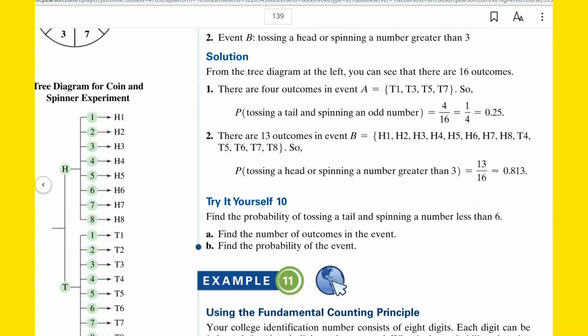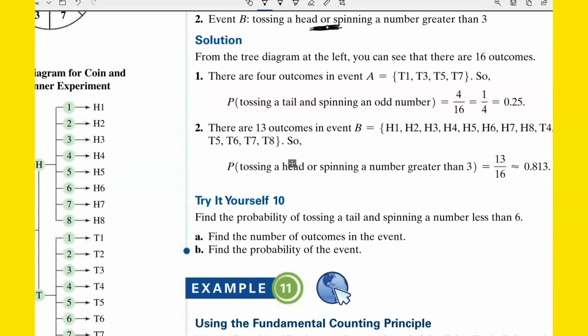All right, this next one is a little confusing. All right, event B is tossing a head, or spinning a number greater than 3. The first one was tossing a tail and getting an odd number. So it had to be T1, T3, T5, T7, but this is tossing a head or spinning a number greater. So tossing a head would be any of these, right? H1, H2, H3, all the way to H8. Or spinning a number greater than 3. Well, that would be H4, H5, H6, H7, H8.